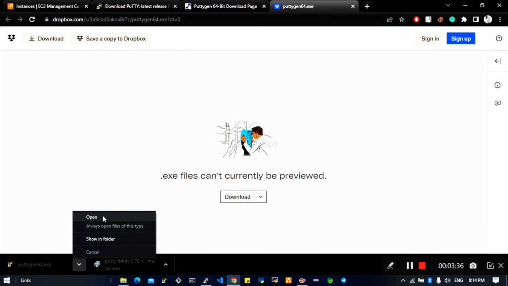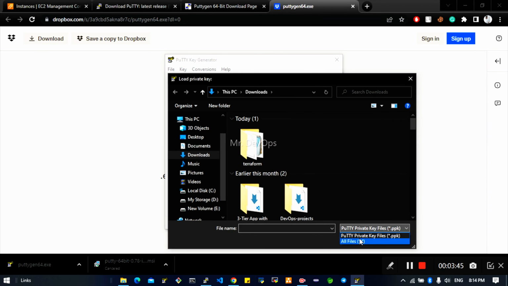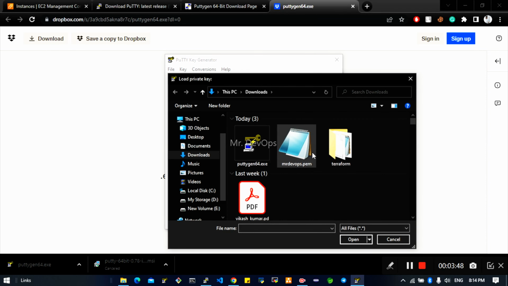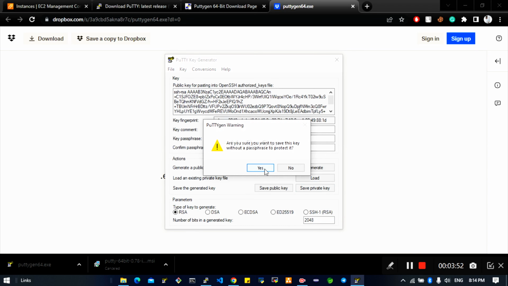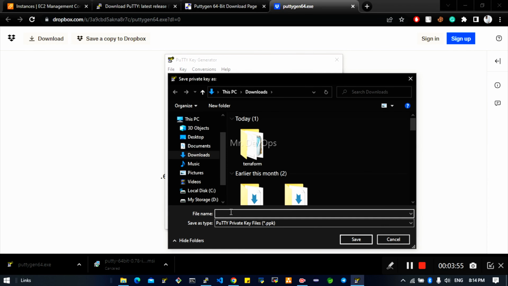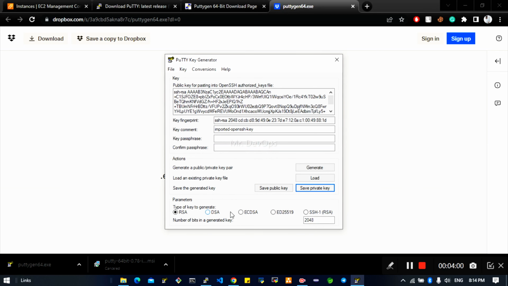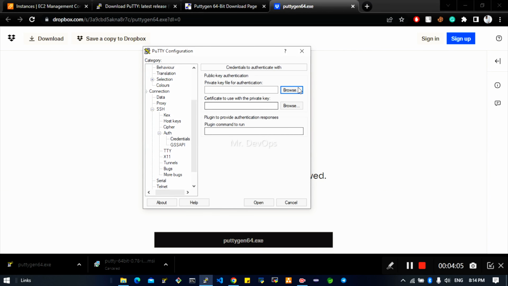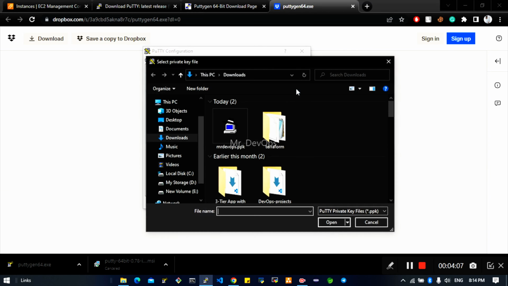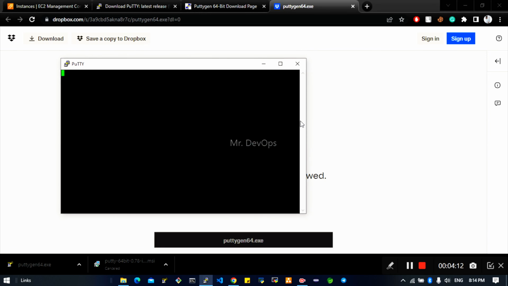So here what you have to do, you have to load your PEM file. This is my, now again go back to your Putty, select the PPK file. Once you are here, click on open.